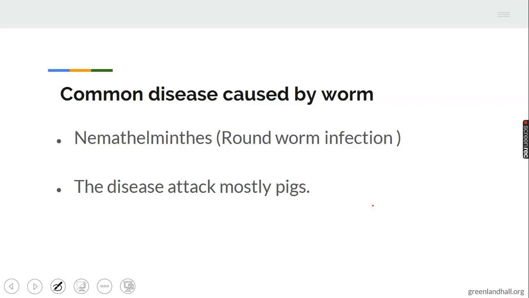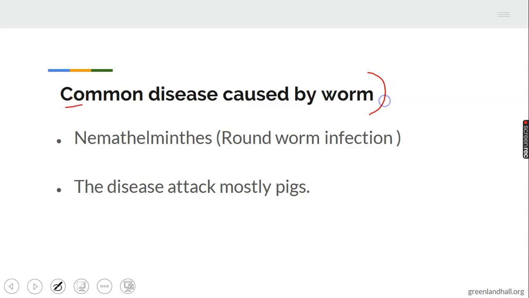Let's look at common diseases caused by worms. Don't forget where we started. For the past 4 weeks now, we have been treating diseases of farm animals. We have done that of bacteria, virus, fungi, protozoa. Now we are looking into common diseases caused by worms.